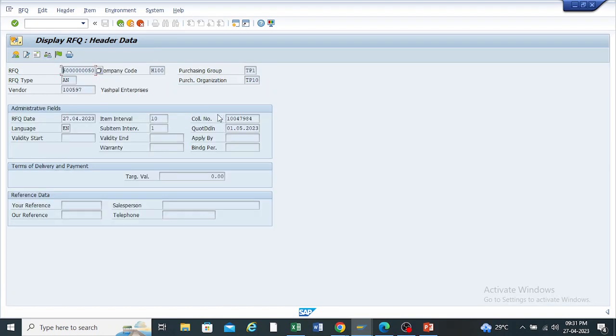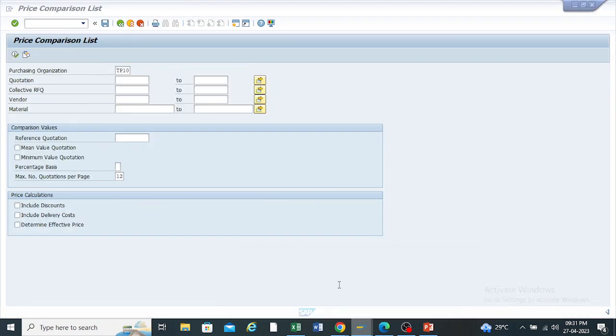So here I am entering the collection number as my purchase requisition number. Okay, so right now whenever I am comparing the quotation, the system will be asking me what is your collective number for the RFQ. Okay, so on that basis the system can compare the quotation.